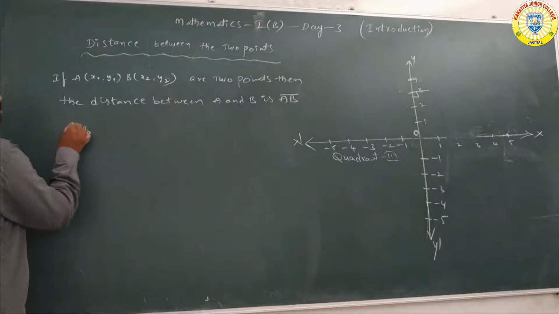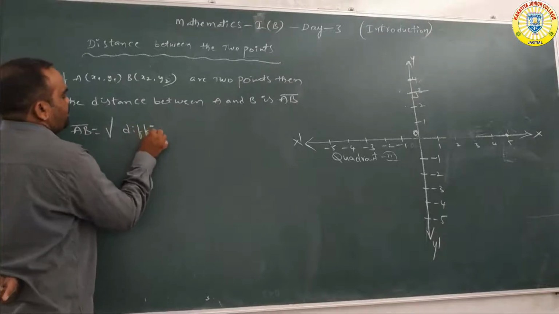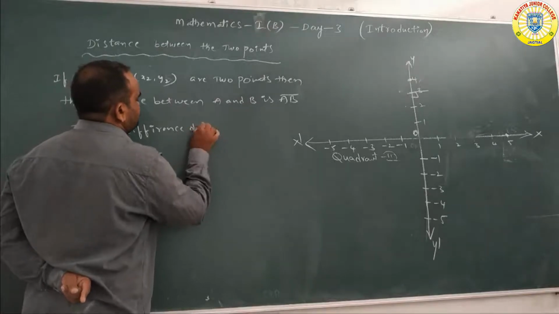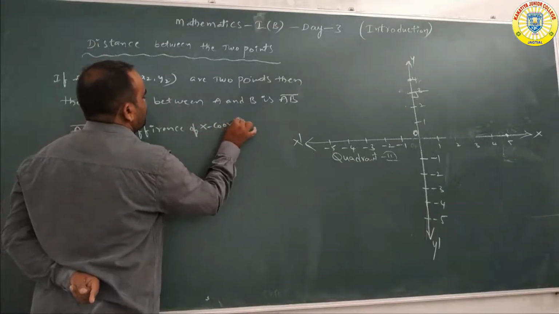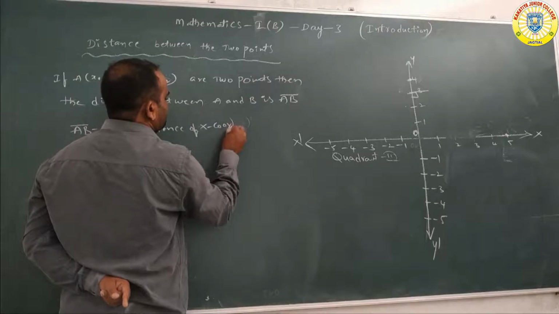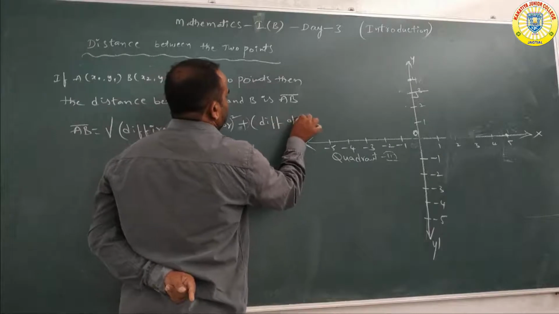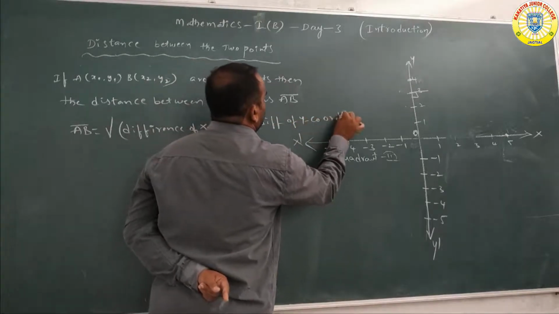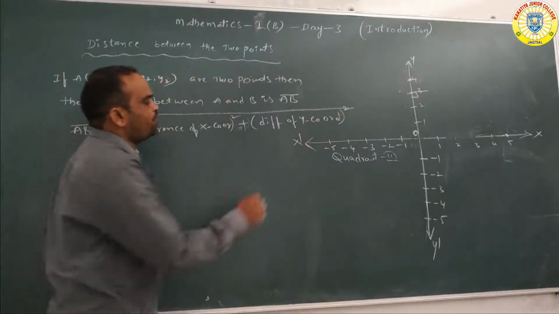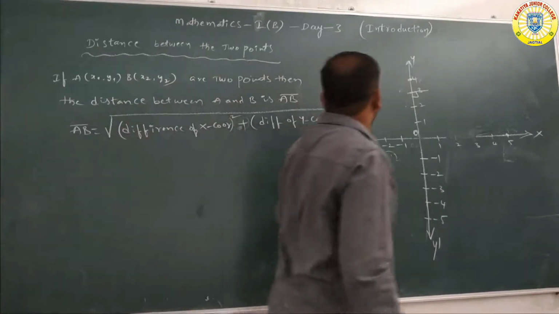Here AB bar is equal to, we have a formula, under root of the difference of x coordinates whole square plus the difference of y coordinates whole square.